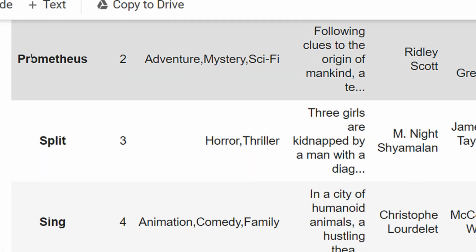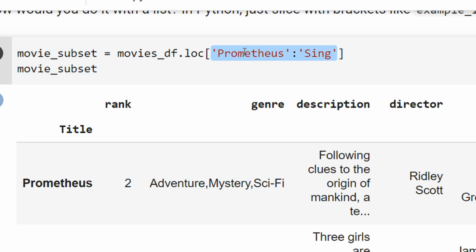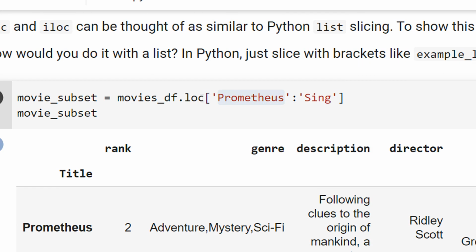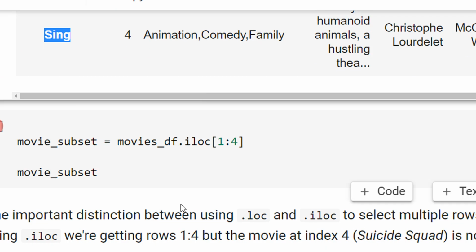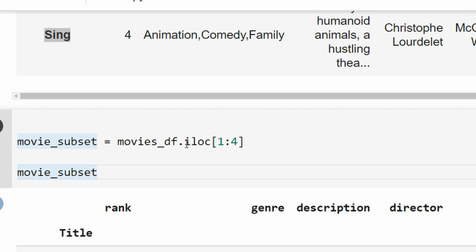Now you may feel that in a list, for example, if I was doing 1 to 5, it was going from 1 to 5 but not including 5. But this is not the case with pandas. Pandas has this as a start and this as the end, so it includes both. You can see Prometheus also appears and Sing also appears, right? So this is how you can identify a subset of rows. Same with iloc, now you just specify the index. Pandas is quite powerful in the sense that it can provide you with both: you can have a subset of rows, a subset of columns, and you can use the iloc function, right?